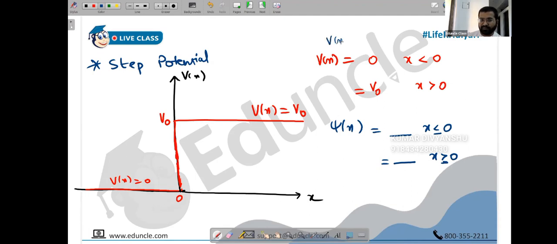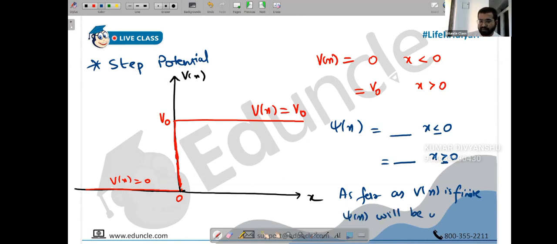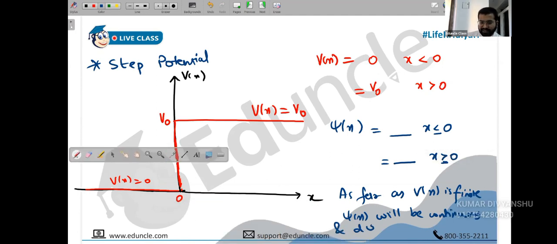The important thing is that V of x should be finite. I'll write it again if you want. As far as V of x is finite, we don't care whether it's continuous or discontinuous. As far as it's finite, the wave function will be continuous, and its derivative will also be continuous. Psi of x and d psi by dx, both of them will be continuous. So here you can write equality. We don't know the value. We have to find the value. That is one of the kinds of questions for 1 mark that they ask.